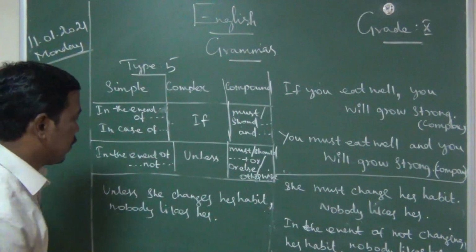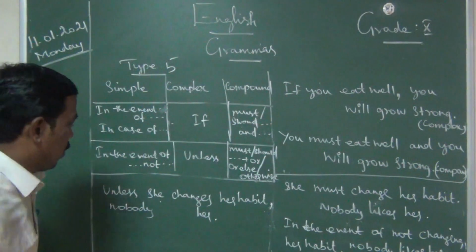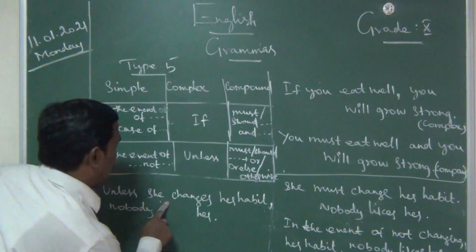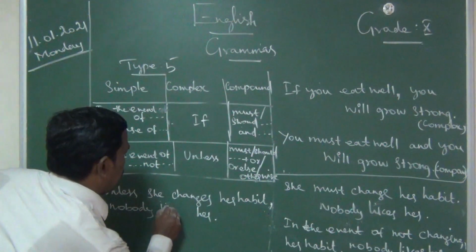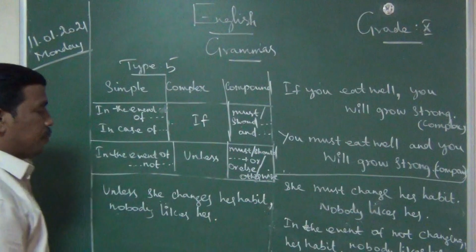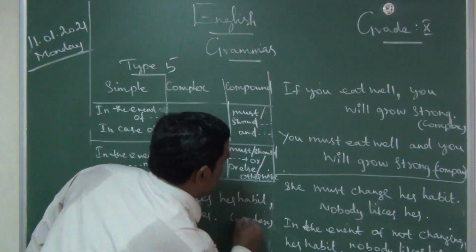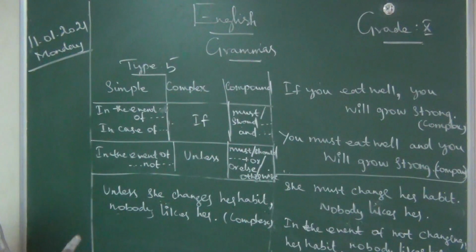Okay, unless she changes her habit, nobody likes her. Okay, this is a complex sentence. Unless she changes her habit, nobody likes her.